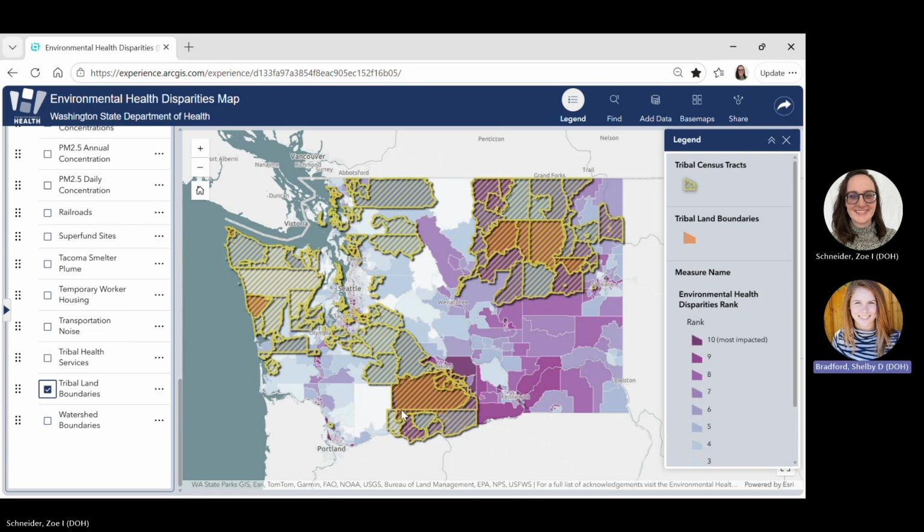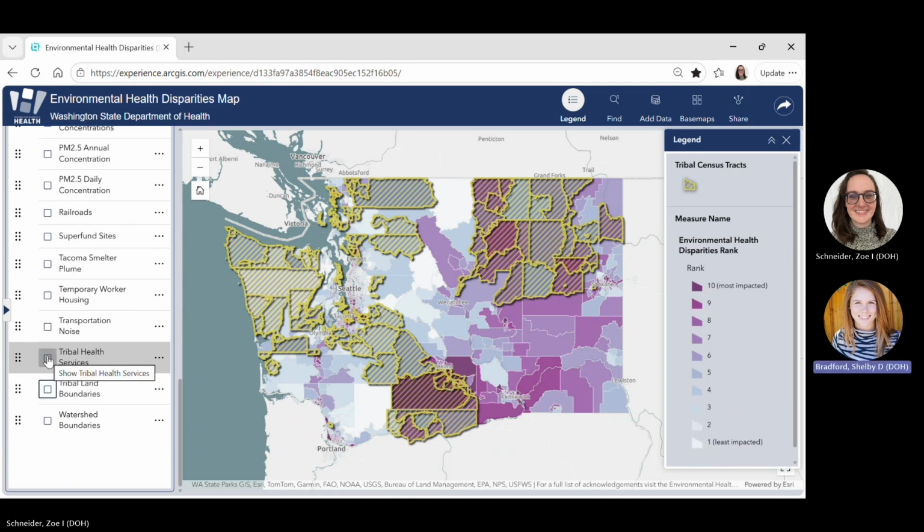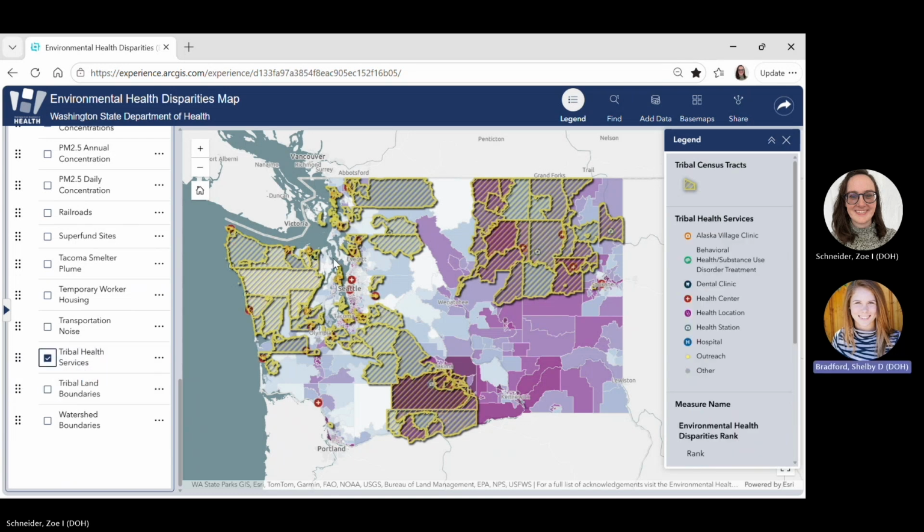There's also an overlay with Tribal Health Services. This layer was provided by Indian Health Services and shows various health services available to tribal members.